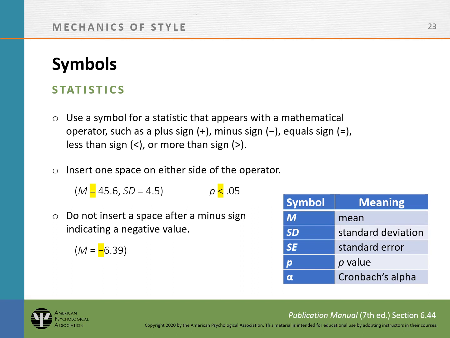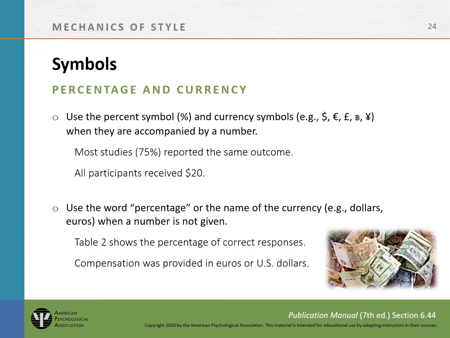Use a symbol for a statistic that appears with a mathematical operator, such as a plus sign, minus sign, equals, and so on, and insert a space on each side of the operator. Do not insert a space after a minus sign that is indicating a negative value.